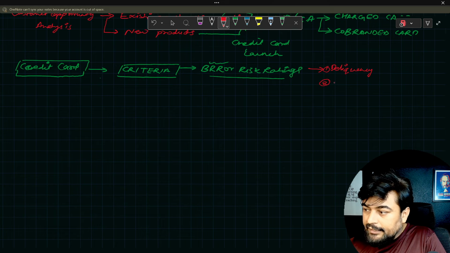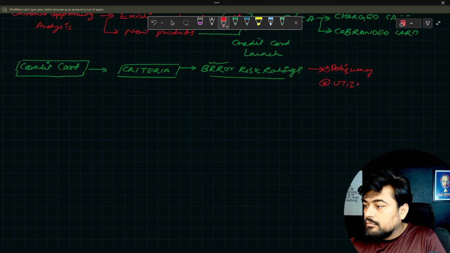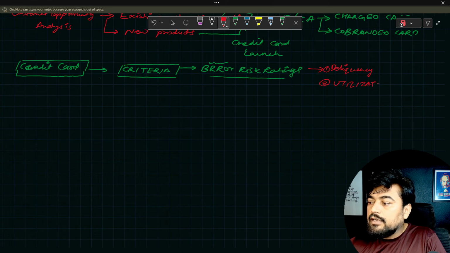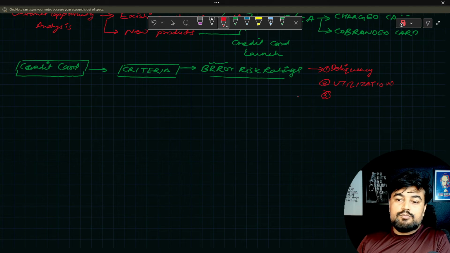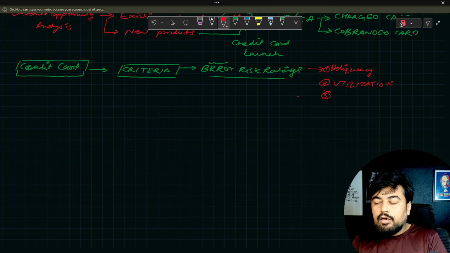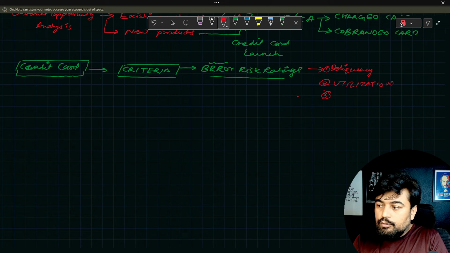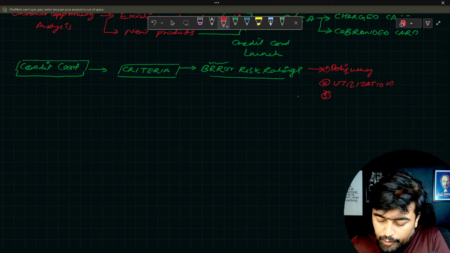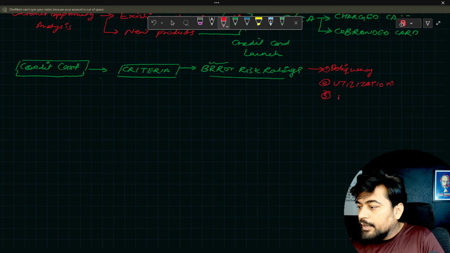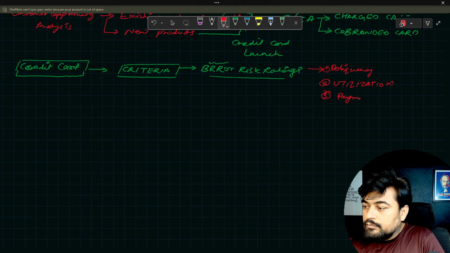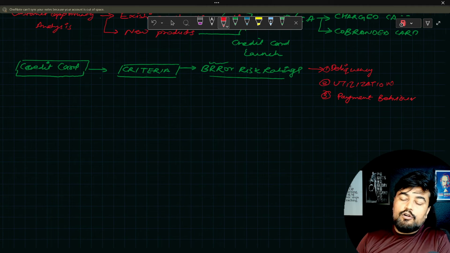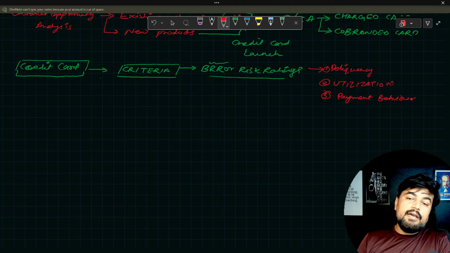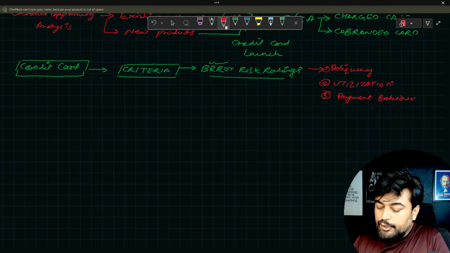Then second is the utilization, that the customer should be utilizing our product, otherwise there is no point, right? Active customer should be a utilizing customer, otherwise we are selling the product, they are not using it, then there is no point, obviously. Then third thing is their payment behavior. How much scheduled payment they used to do, they were not flouting any payments, they were properly aligned with the payments, all those things you will be checking here.